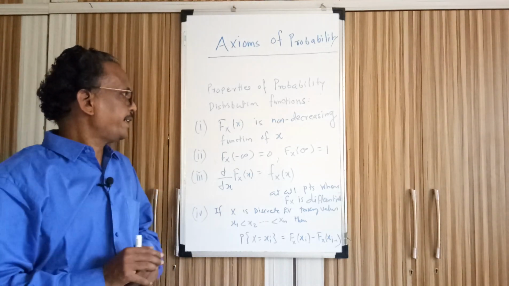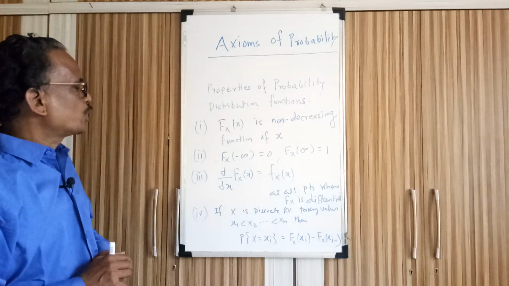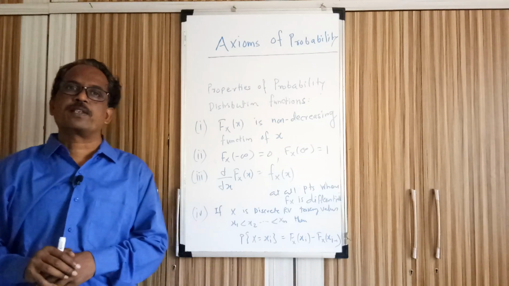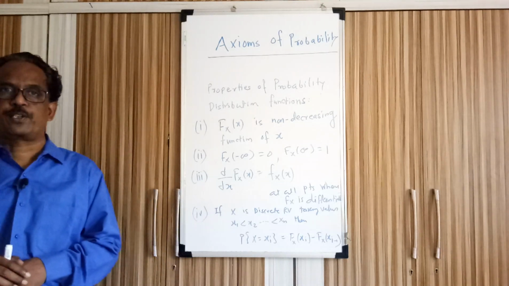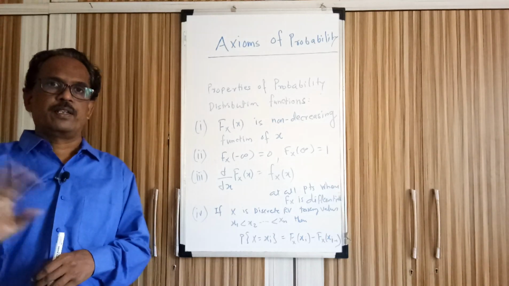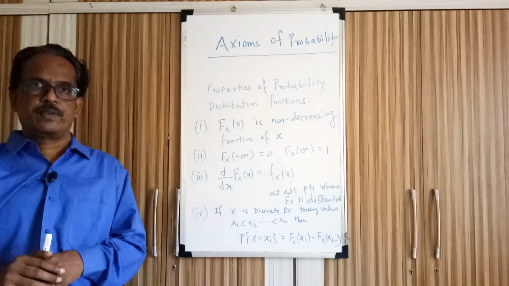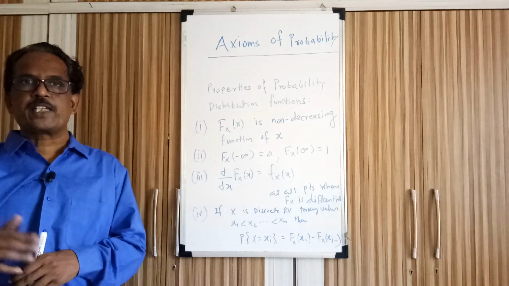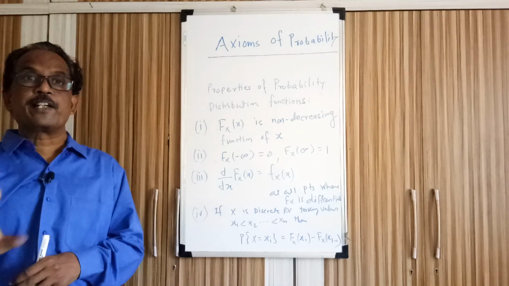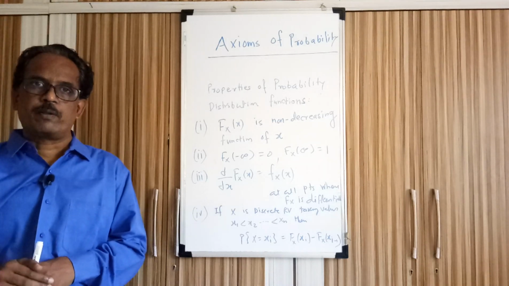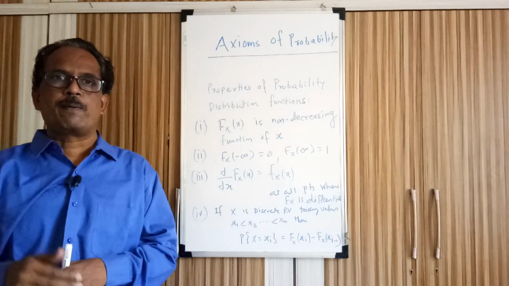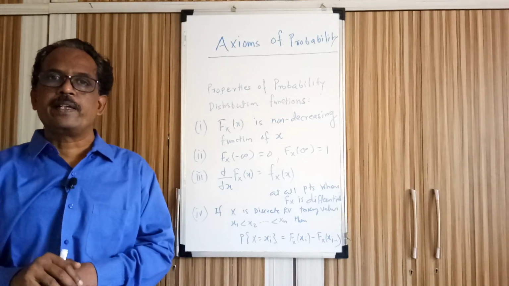So the first property: the probability distribution function, also called the cumulative distribution function, is a non-decreasing function. A non-decreasing function means whatever value it has in the previous interval, in the next interval that value is either the same or it will increase, but it will never go down, because as we proceed we are adding the probabilities of new events to the earlier events.